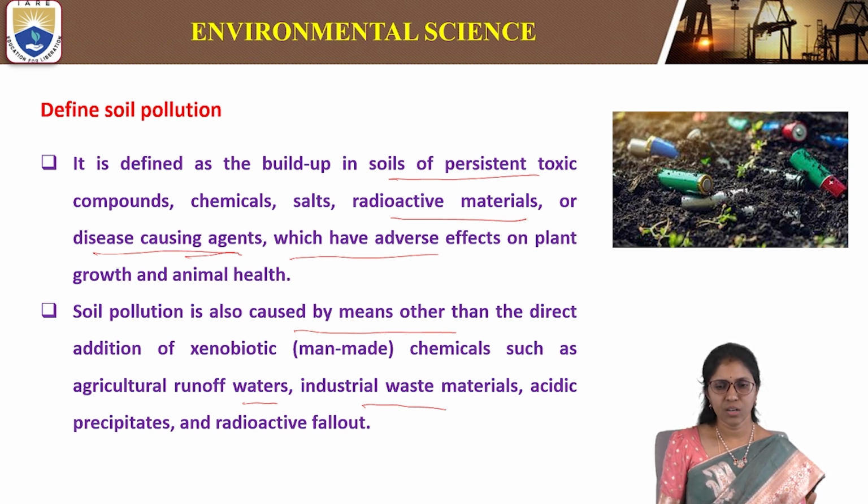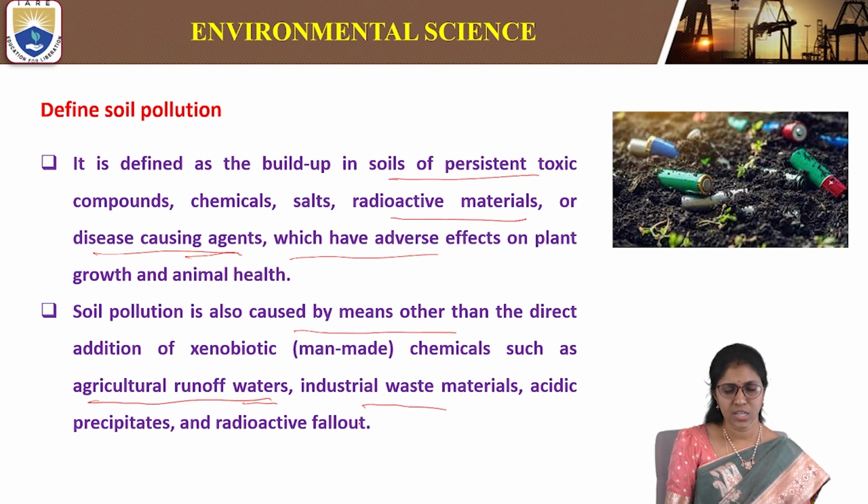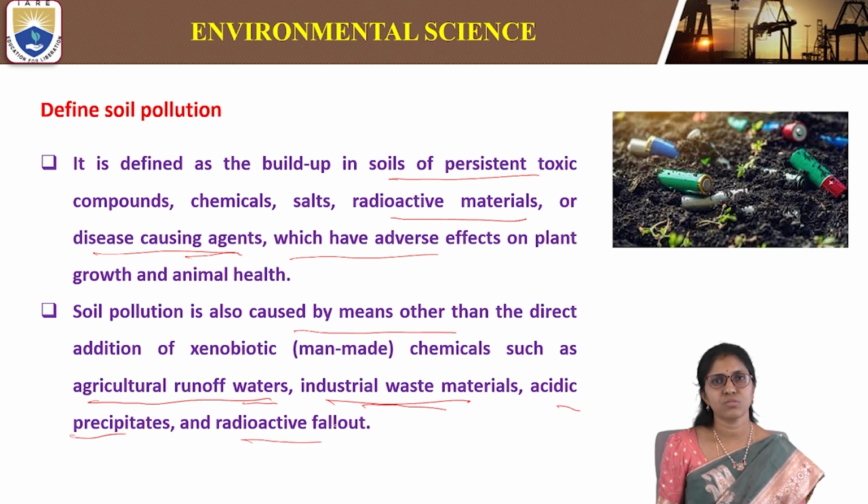So mainly it is due to agriculture runoff waters, industrial waste materials, radioactive materials, acidic precipitates, and radioactive fallouts. It is mainly caused by chemicals produced by agriculture, industrial, and also radioactive industries.